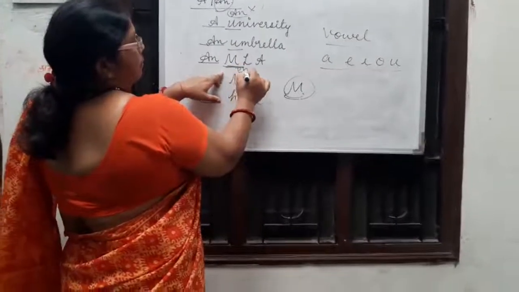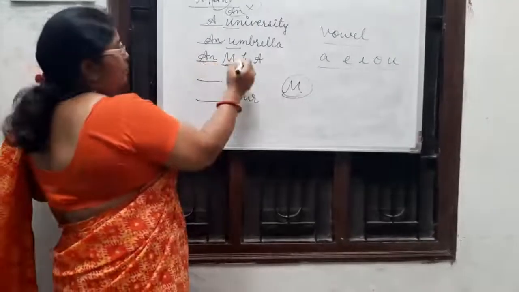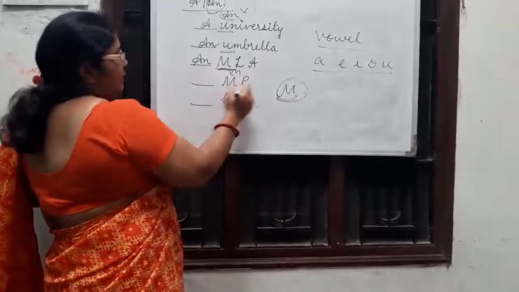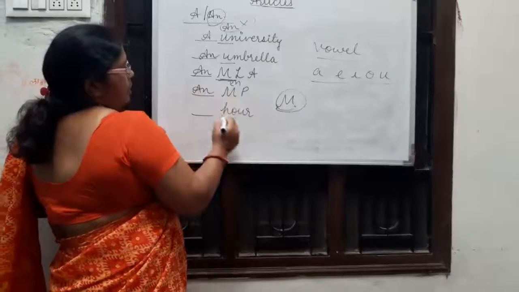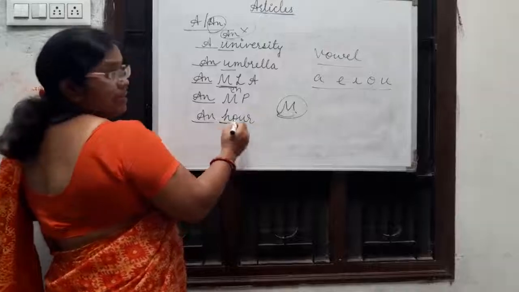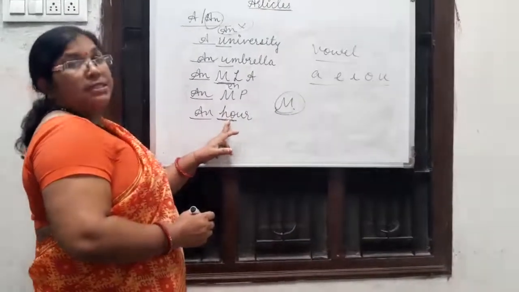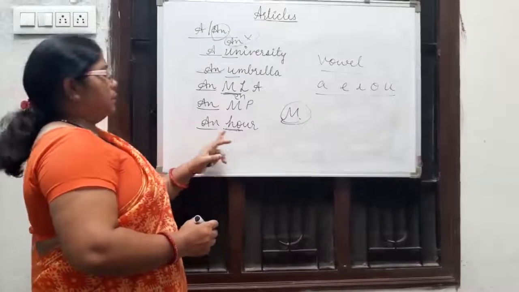Amla sounds like a vowel sound, so we use an before amla. Like this we use an hour, as h is a consonant letter, but here the sound is o.